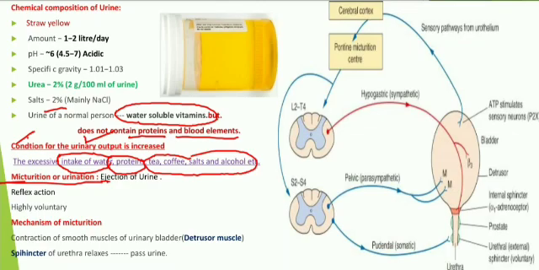Then what is the mechanism of micturition? As I already told you, it is a reflex action. A reflex action is a sudden response to a stimulus by the spinal cord. Here there is no involvement of the brain, there is involvement of the spinal cord, that is the lumbar and thoracic vertebral column and the sacral vertebral column. These are necessary for the reflex action of micturition.